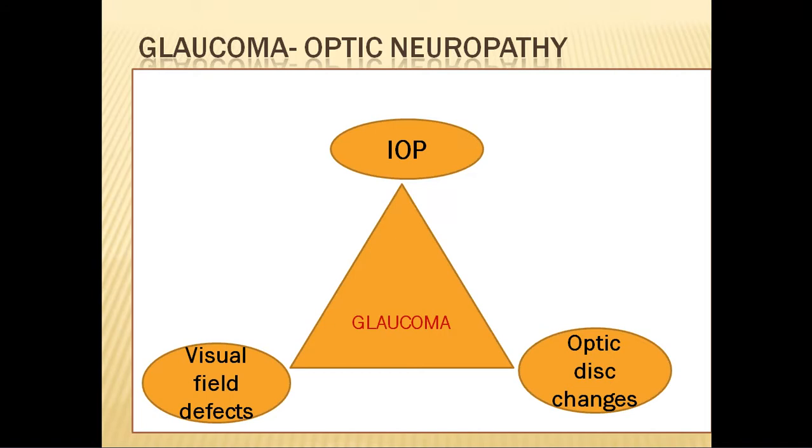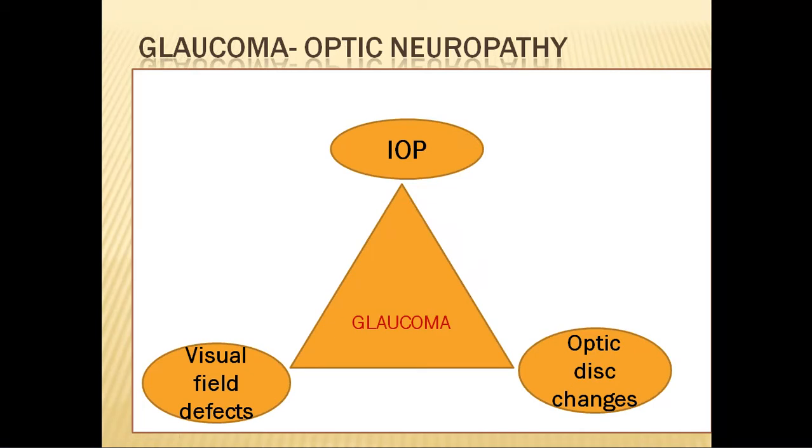Before that, we should know certain facts about glaucoma. Glaucoma is essentially a progressive optic neuropathy where the optic nerve head, or the optic disc, undergoes changes leading to its damage, because of which there will be irreversible blindness.